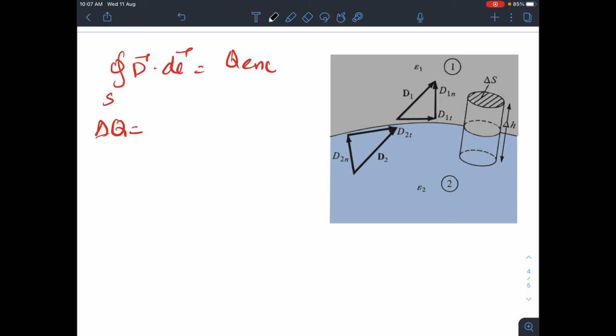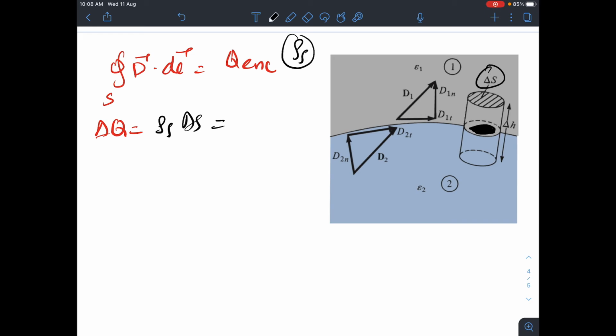Let us say that rho s is the free charge density placed deliberately at the boundary. Inside the box we are assuming that delta h becomes so small, and inside the box at the boundary we are placing delta q charge, where the charge density is rho s. So this is delta s, so rho s into delta s is what will give you the total charge enclosed.